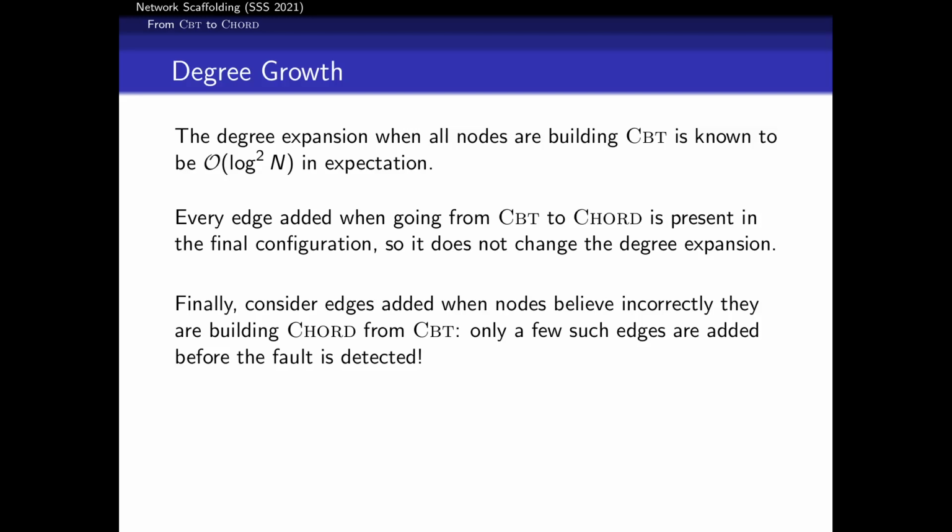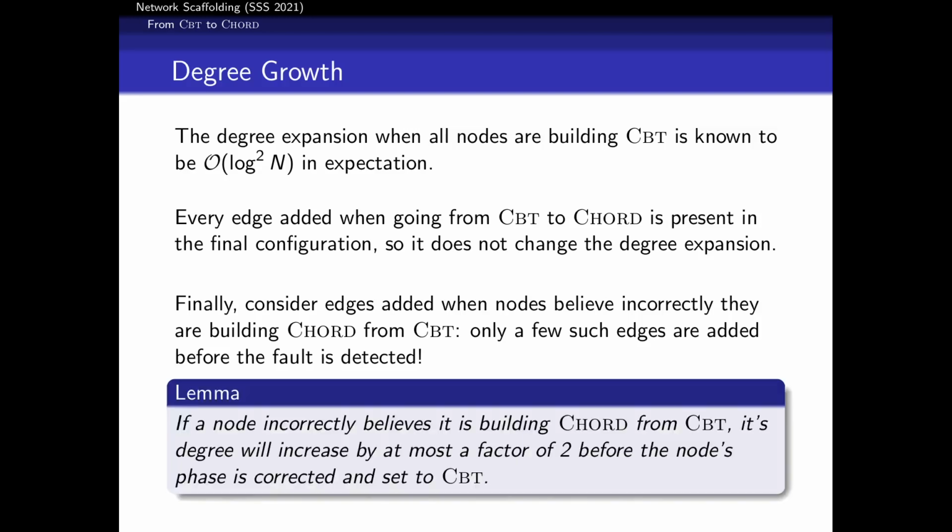It turns out that when we add edges using the propagation of information with feedback approach, at most we will add one edge per log n rounds, which, as we said before, is quick enough for us to only add a constant number of edges per node. So we at most double our degree before we realize that we're in an incorrect scaffolded configuration and can adjust for it.